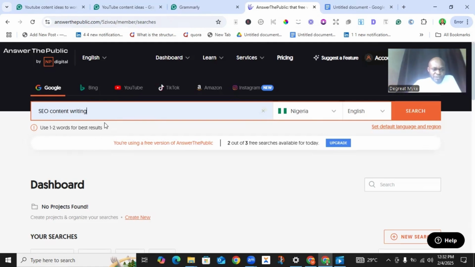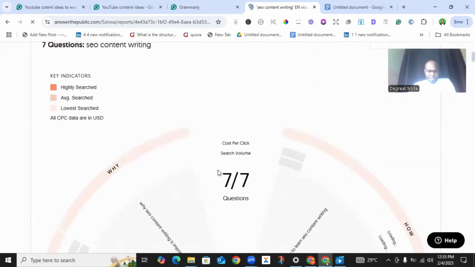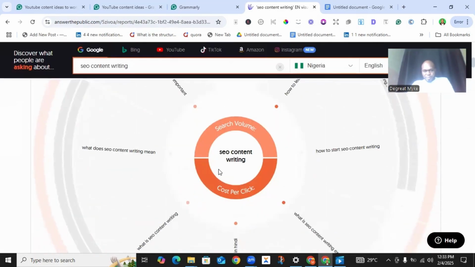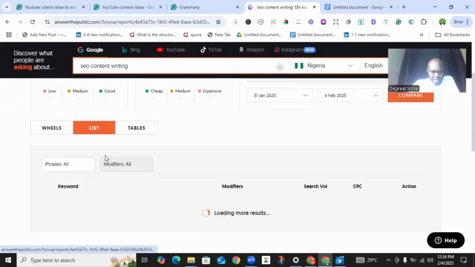So I'm going to search for SEO content writing. I'm going to leave the location at Nigeria, then for the language, English. I'm going to click search. You can see that one beautiful thing about Answer the Public is that it uses infographics to present results. Let me toggle it to list.